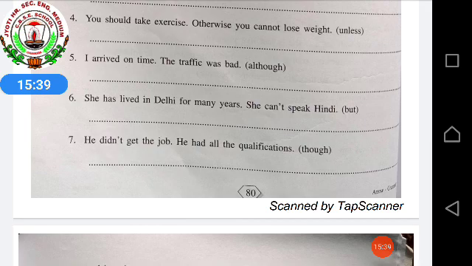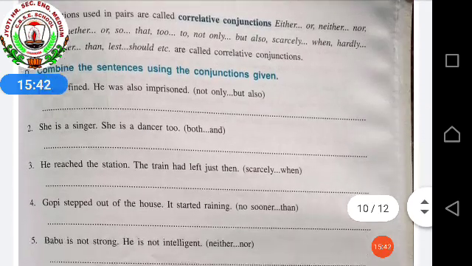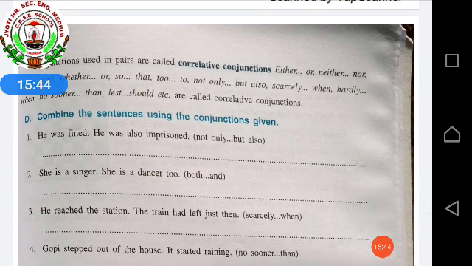Okay. Next question, that is your correlative conjunction. This I will explain in the next part of the video.